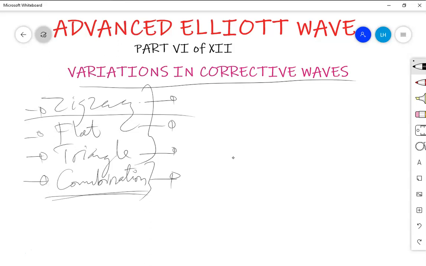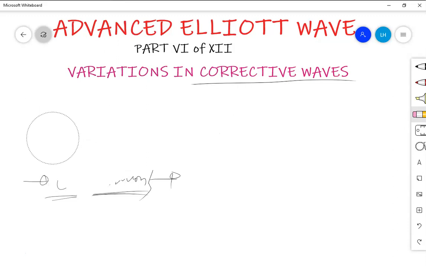The purpose is to understand the possible variations. If we cover the idea of zigzag, we'll find how zigzag may vary, how various forms of zigzag may appear. Most traders understand zigzag is very simple. Actually, it looks like this, but we find that in the market, zigzag may appear in different forms. So we are going to cover what those forms of zigzag are, what the forms of flats and triangles are, and the issues on combinations.